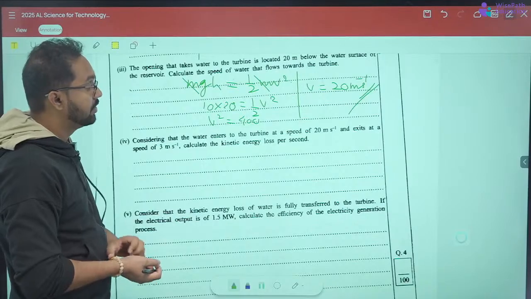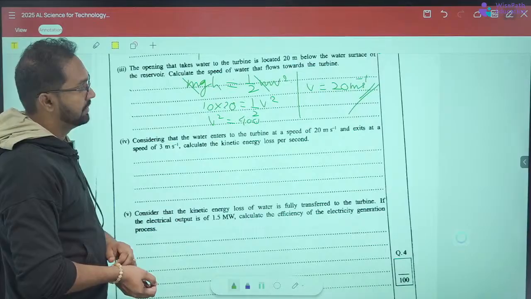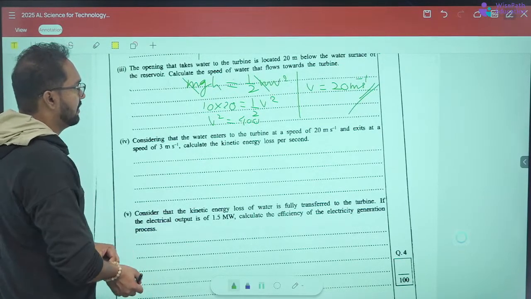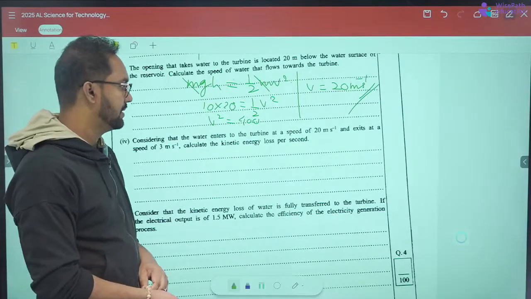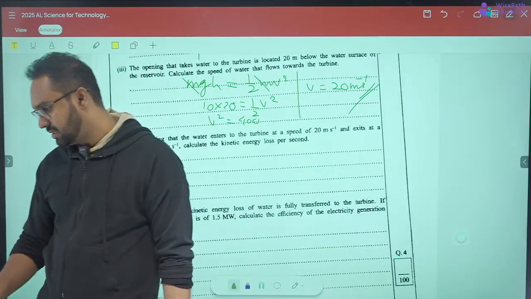Calculate the kinetic energy lost per second. Okay, so the velocity, we can't take the mass as 1 and calculate this sort of thing, because the total kinetic energy actually depends on the mass, you know.